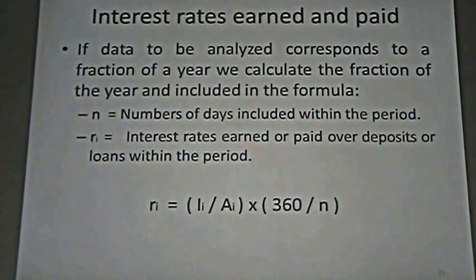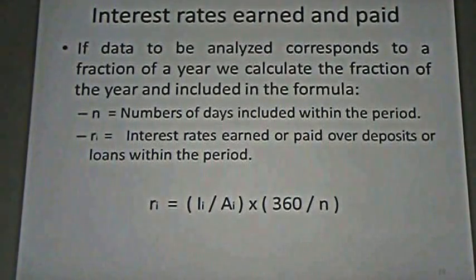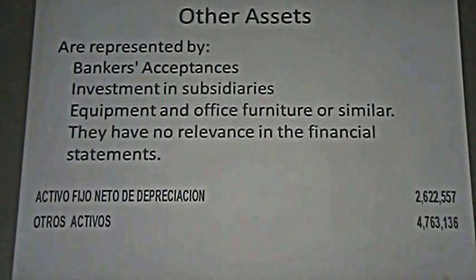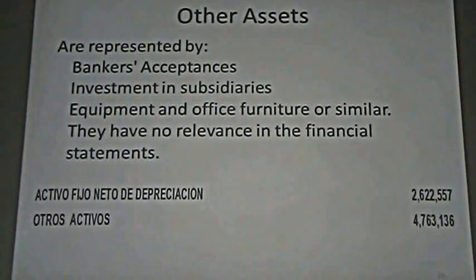And you only need to estimate the interest rates that you will obtain from the financial statements or the average of loans or deposits. We have other assets in the balance sheet, and these are the banker's acceptances. A banker's acceptance is an exchange letter.